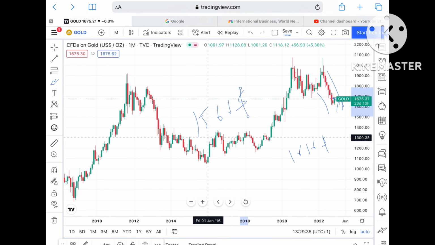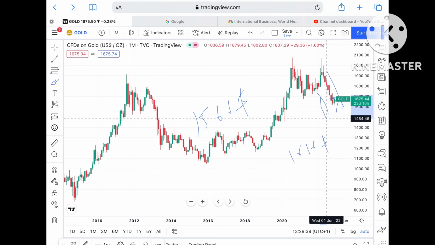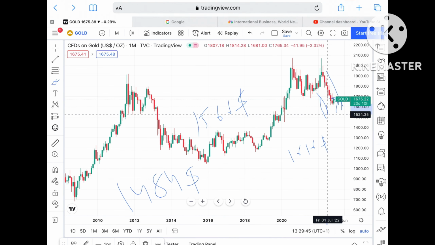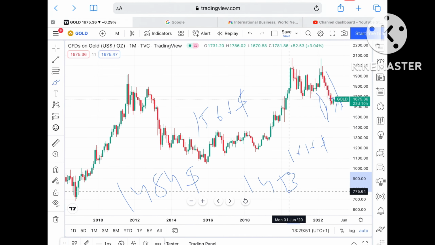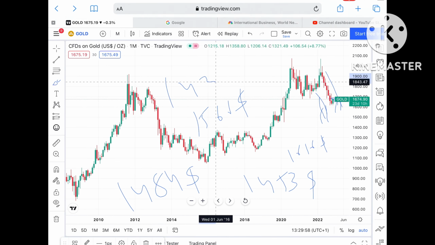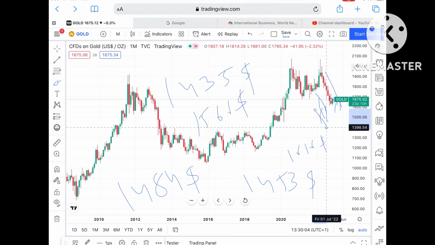Okay, and once the price falls below this particular level, then we can see it can fall further down and a probability of touching a level of around 1484 is there, and from there we can see it can move further low towards a level of $1453. Okay, and once the price falls below that particular level, then chances are very high we can see it can move further low towards a level of $1435. Okay, and from there we can see it can move further down towards a level of around 1398.